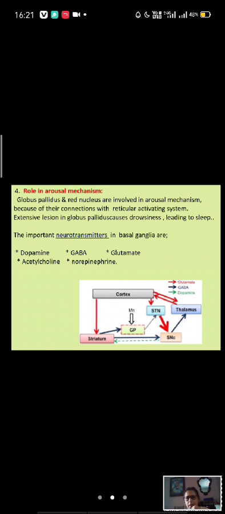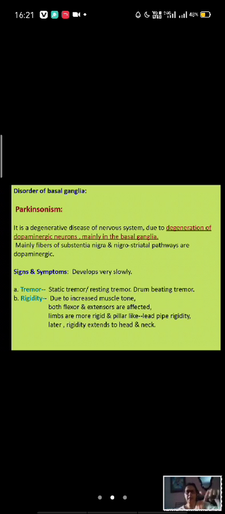Now let's see the disorders of basal ganglia. As many circuits run through the different nuclei of basal ganglia, cerebral cortex and thalamus, depending on the circuits involved there are many disorders. Not a single disorder. There are many, but the chief one is Parkinsonism. Besides this, there are other disorders, but Parkinsonism is most important, so I am only discussing this.